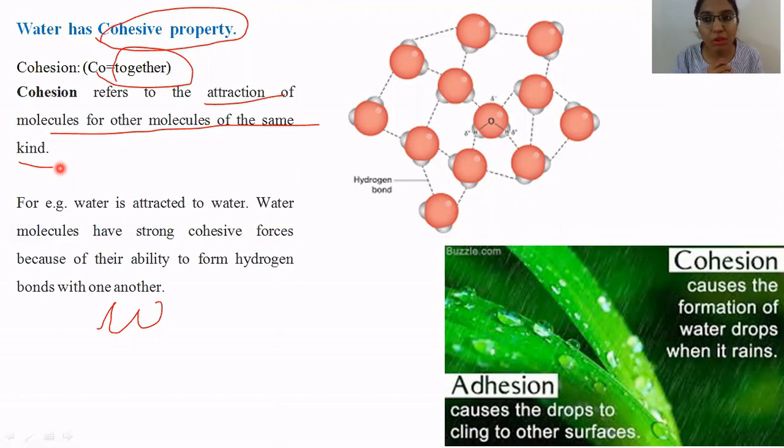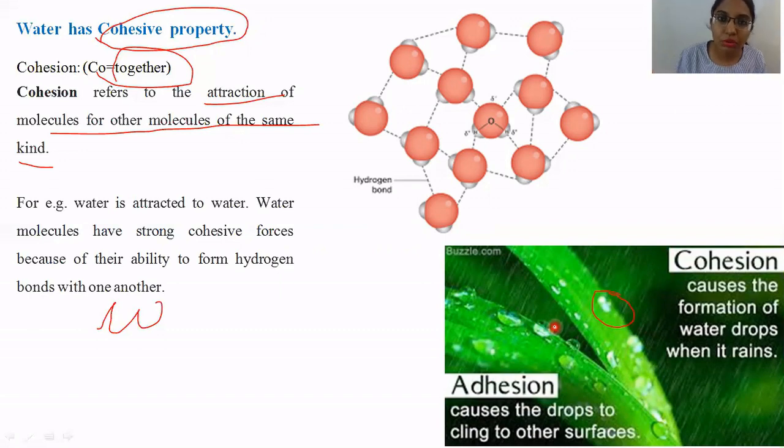Now, what is the importance of this cohesive property? You have seen a leaf with a water drop formed over it. If water molecules could not interact with each other, they would just slide, and there would never be formation of water droplets.